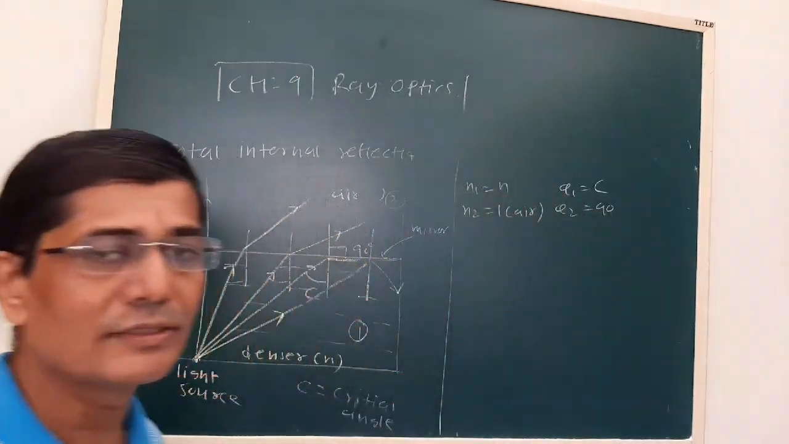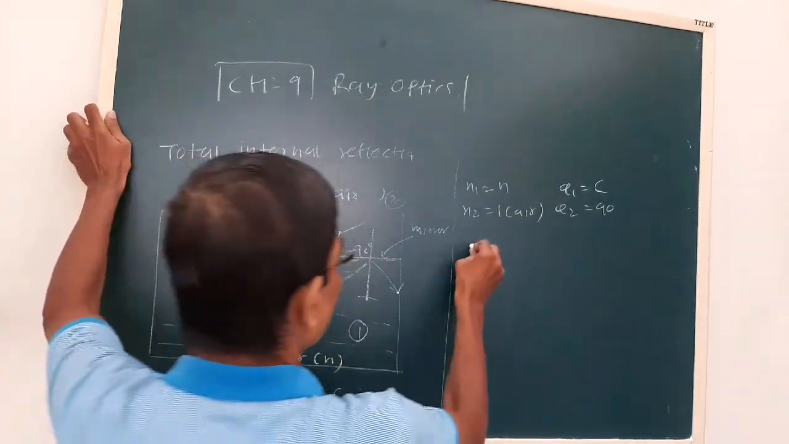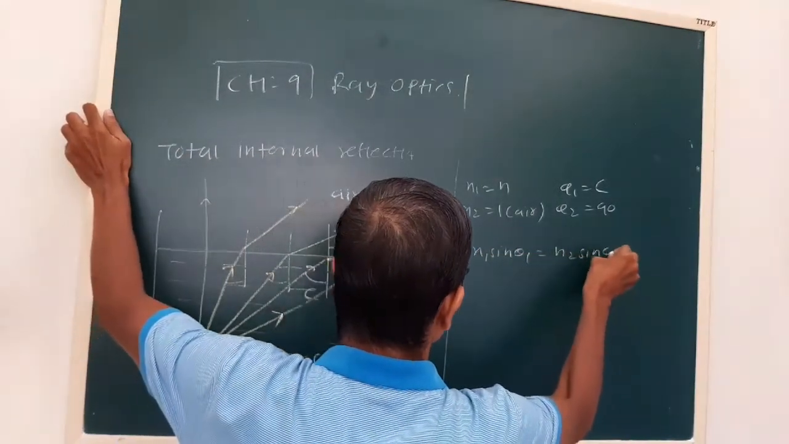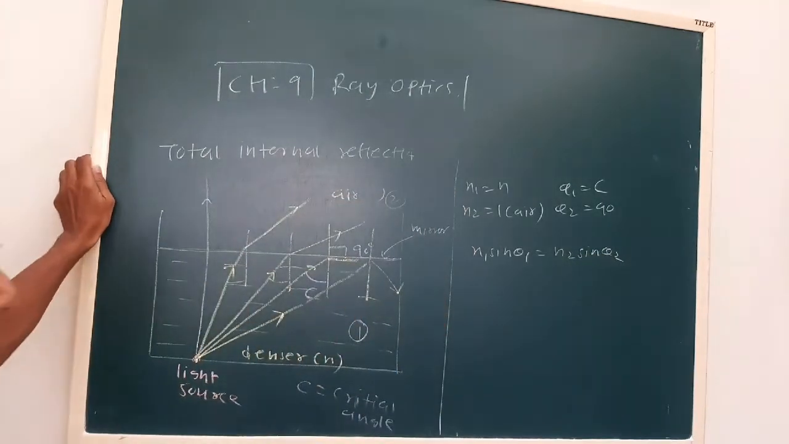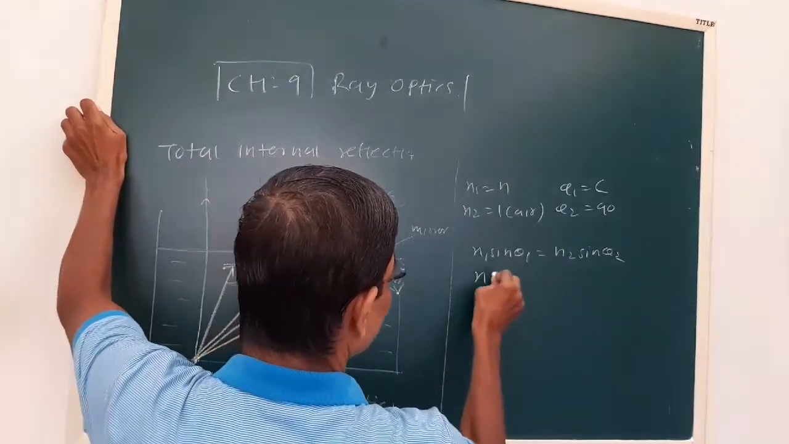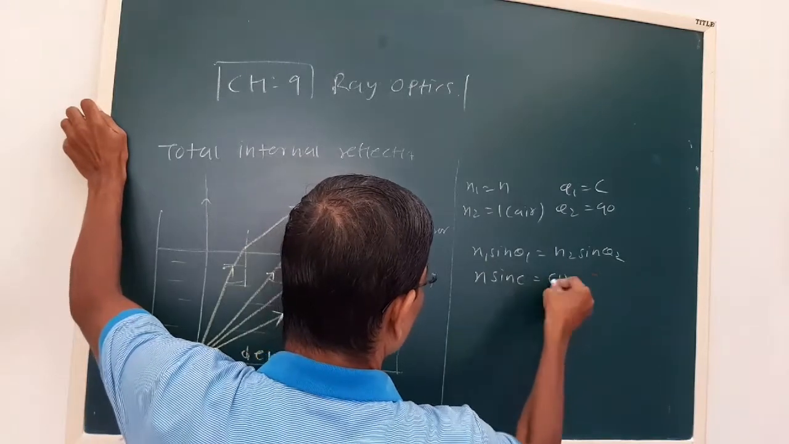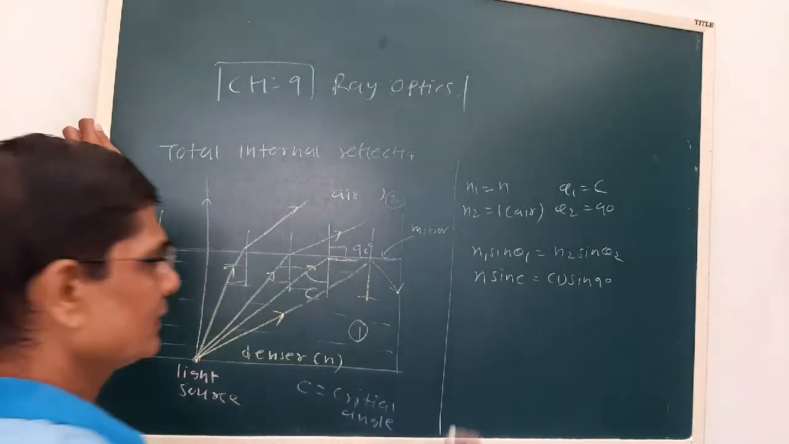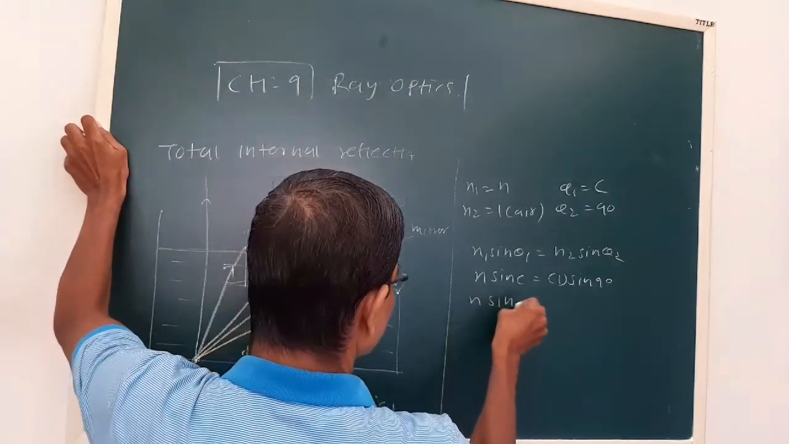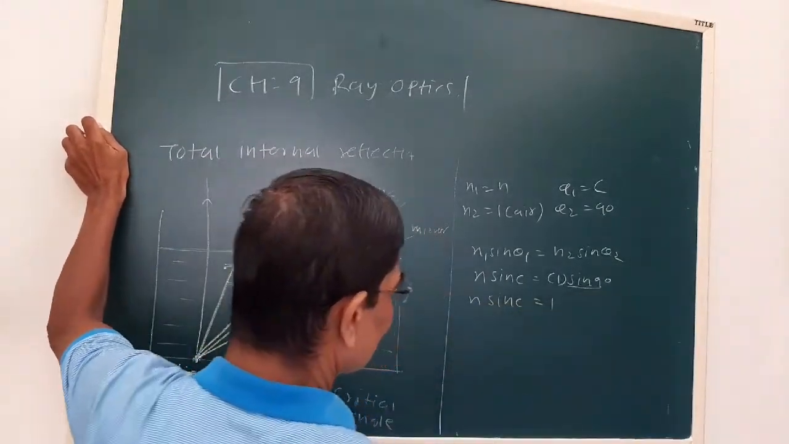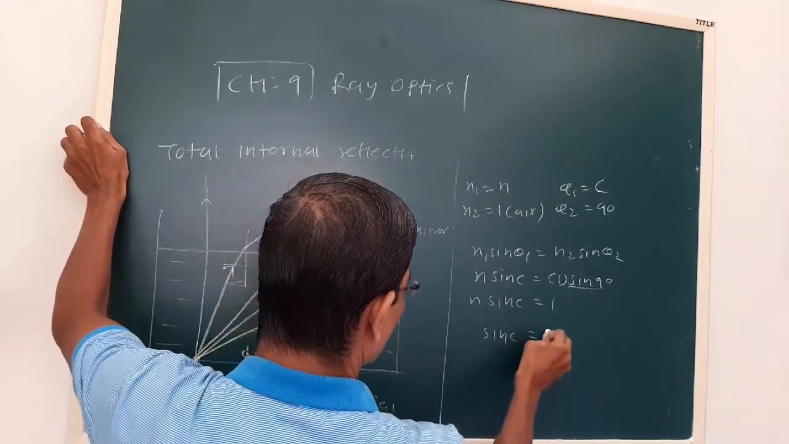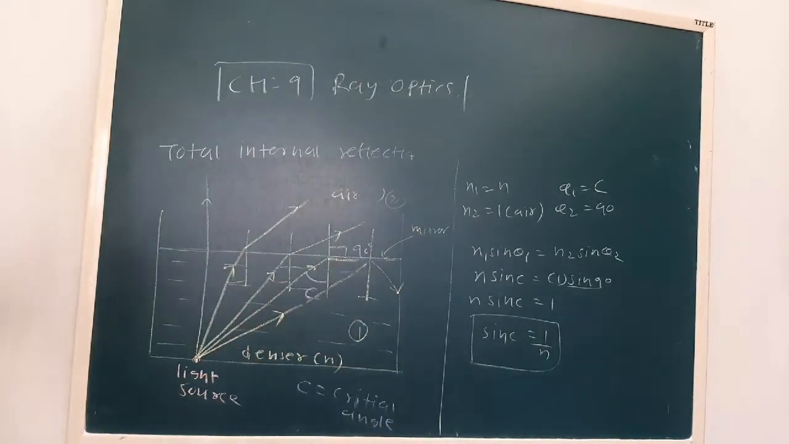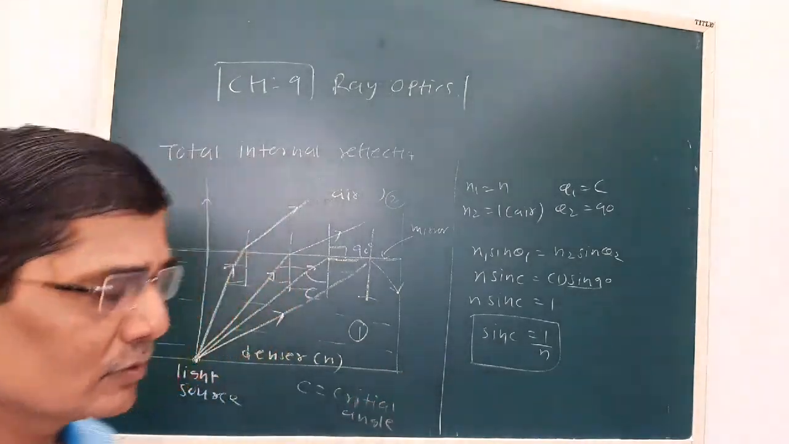Now we use Snell's law. That is N1 sin theta 1 is N2 sin theta 2. Now N1 is N, we have taken. Theta 1 is C, so N sin C. N2 is 1, theta 2 is 90, that is sin 90. So what is the equation? N sin C is 1. Why? Because the sin 90 value is 1. Sin C is 1 upon N. Now this is the equation relating the critical angle and the refractive index.